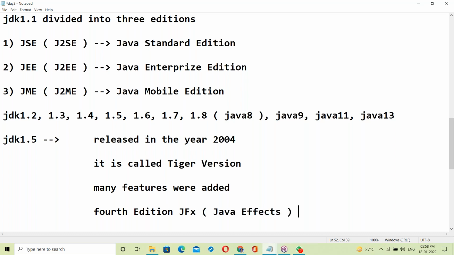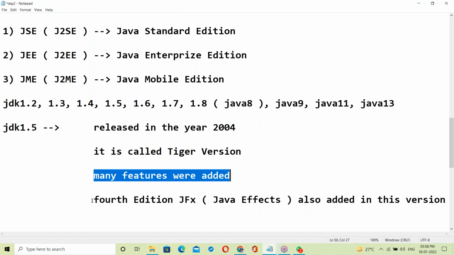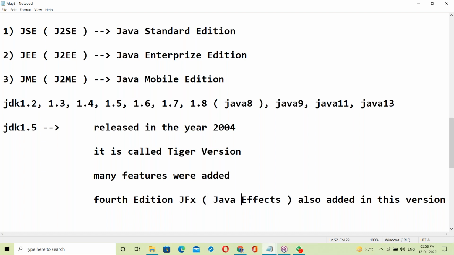JavaFX was also added in this version. Yes, major changes were done in JDK 1.5. Many features were added here. So even the fourth edition, JavaFX, was also added in this version.